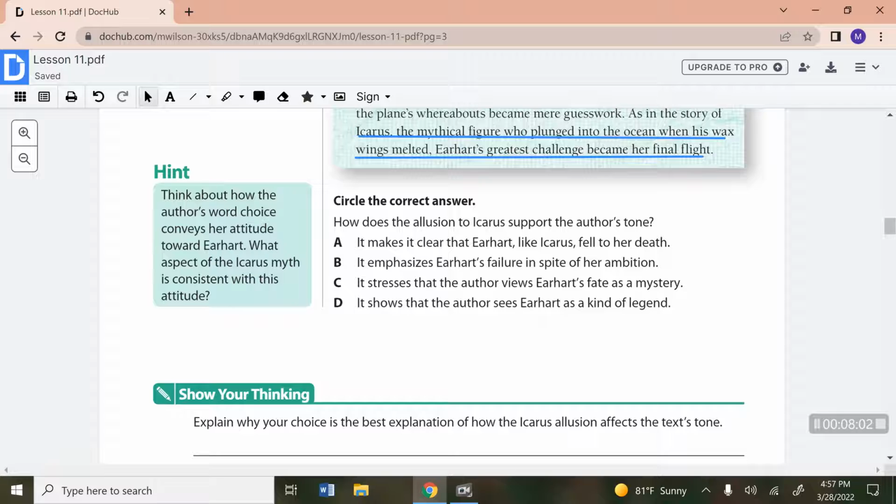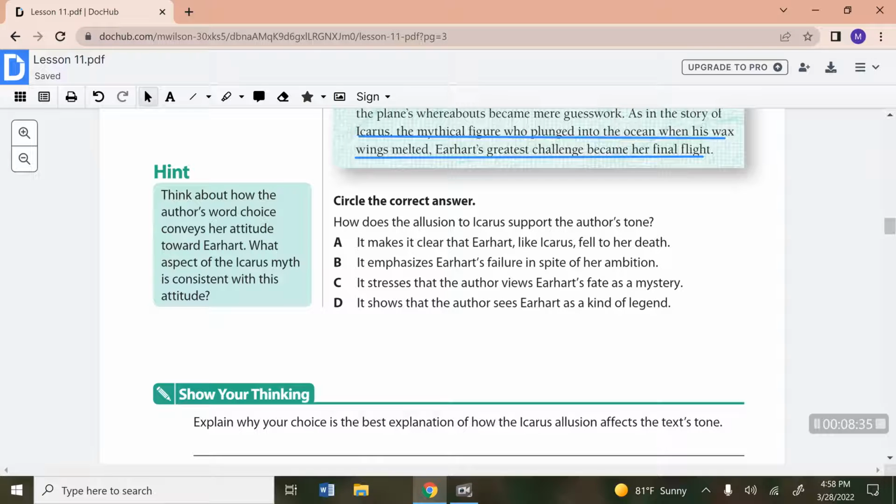So let's go ahead and do process of elimination to figure out the answer. A says it makes it clear that Earhart, like Icarus, fell to her death. Well, the author doesn't state directly that Earhart fell to her death, and it also doesn't reflect the author's tone in the text. So A would not be the best answer. B says it emphasizes Earhart's failure in spite of her ambition. The allusion and the author's tone do not emphasize failure, so that wouldn't be the best answer. C says it stresses that the author views Earhart's fate as a mystery. Well, it doesn't indicate a mystery, so C wouldn't be the best choice.